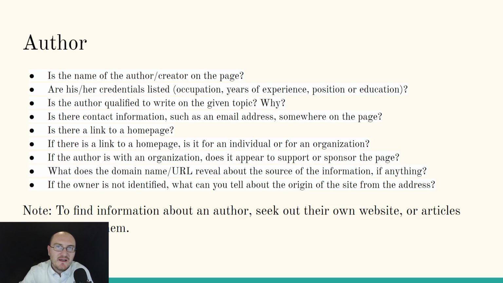Now, if I find an author's name, and I want to validate whether or not that author is qualified to talk about the subject, or if they have some kind of implicit bias that's going to skew their opinion on this information, then I can always just Google their name, see what other articles they've written online, see if they have a track record of doing less than reputable work in this space, right?